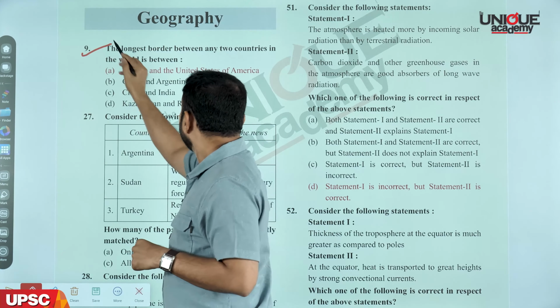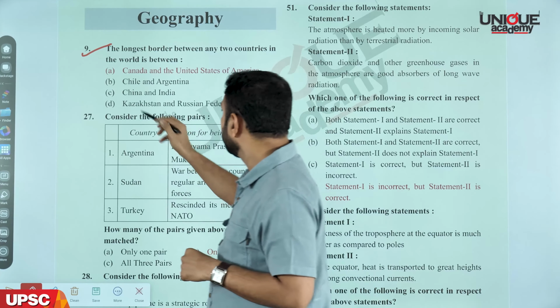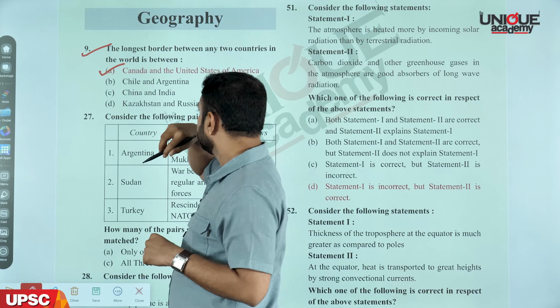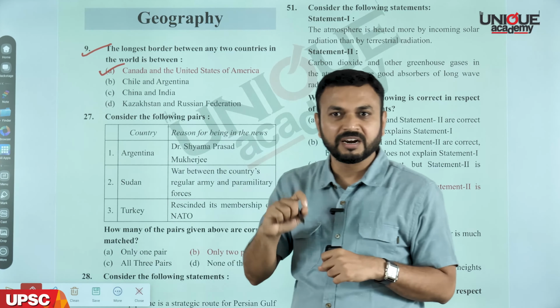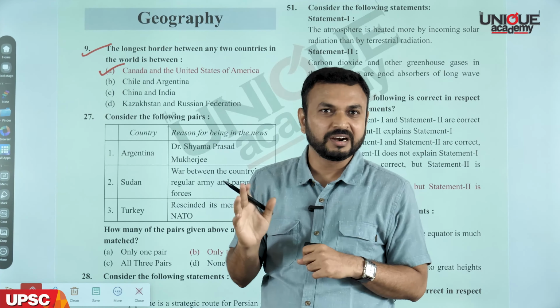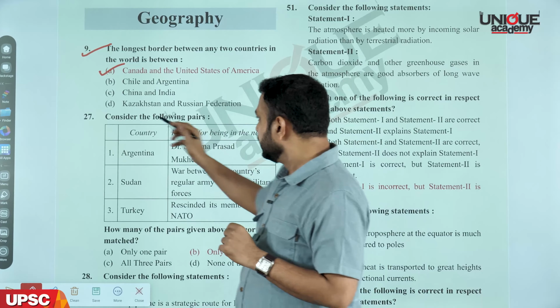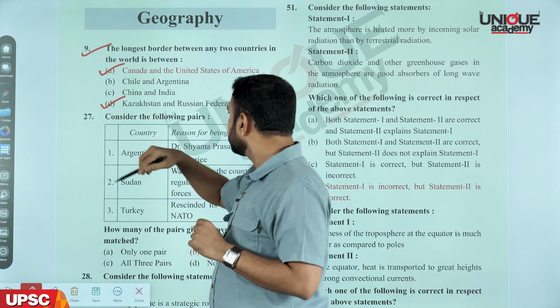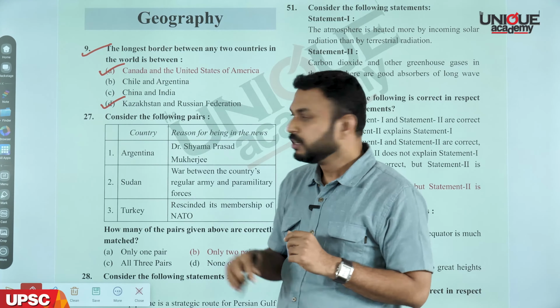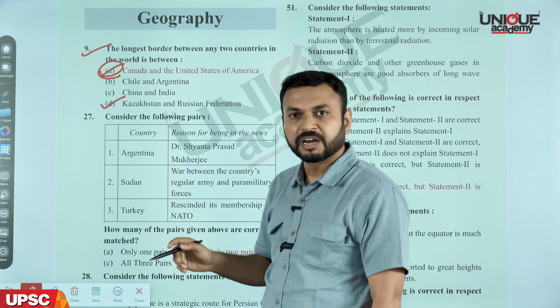The longest border between two countries in the world is between Canada and USA. If you look at the boundary between Canada and USA, it extends for around 9,800 kilometers roughly. Then the second longest boundary is between Kazakhstan and the Russian Federation. Okay? So the answer is A. Right? Now we'll move on to the second question.